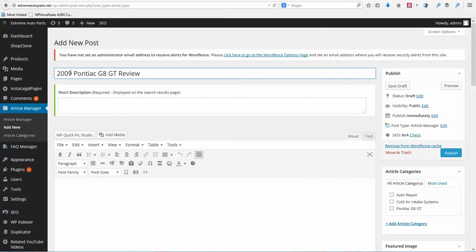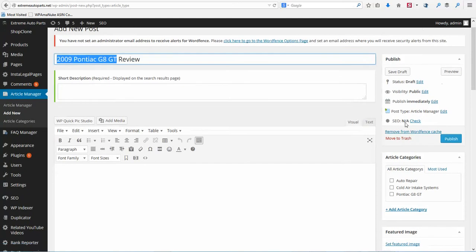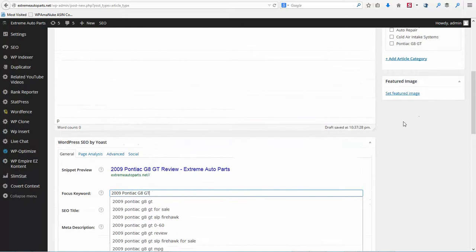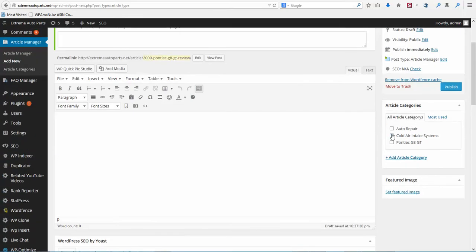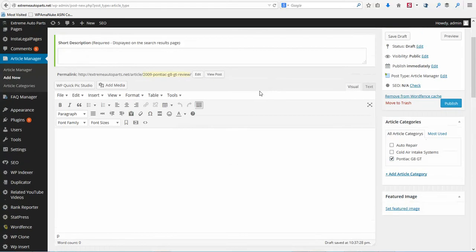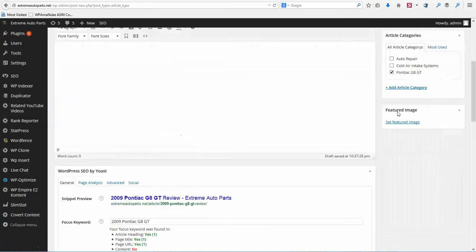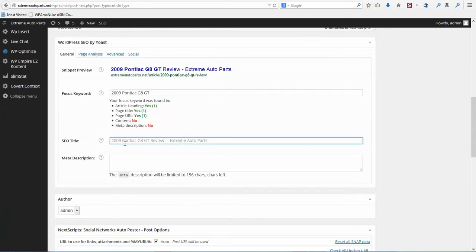What I'm going to do is copy my keyword. I'm going to go down and place this in my focus keyword. And I'm going to make sure and check the category. I'm going to copy the entire title and just paste it here.